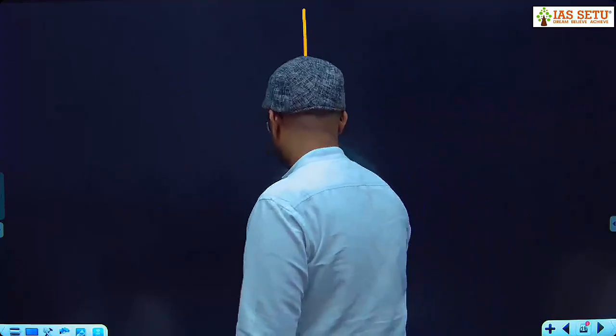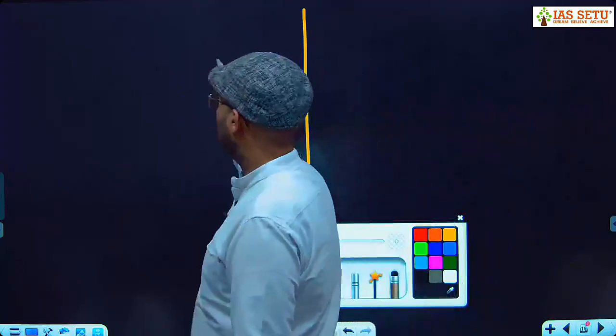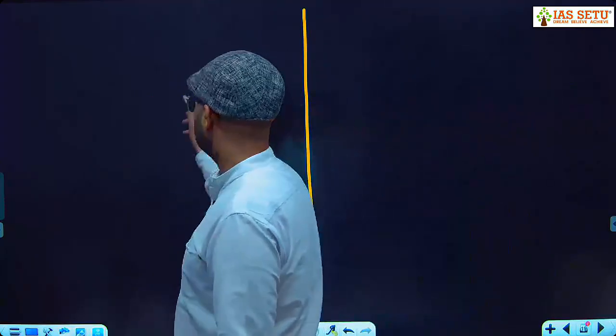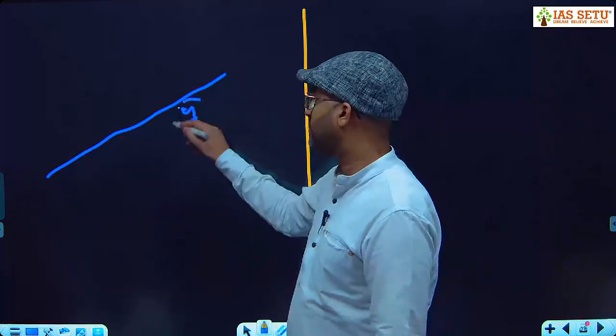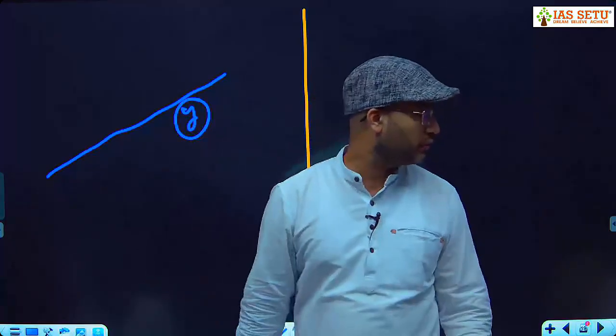Speed of the boat, speed of the stream, upstream, downstream. Now here, this is the stream where the speed of the stream is y.